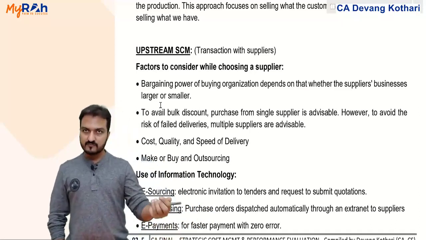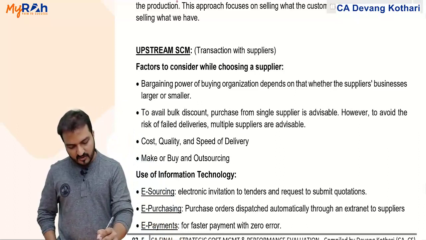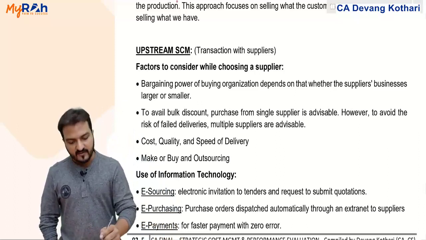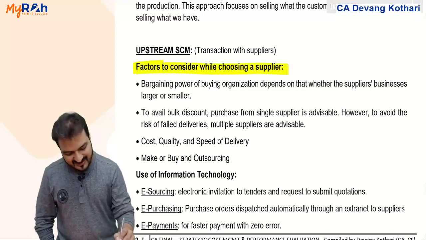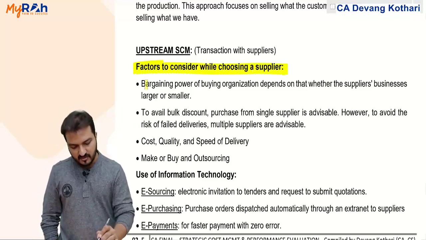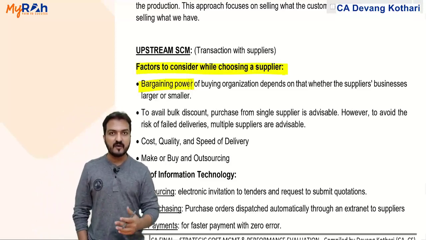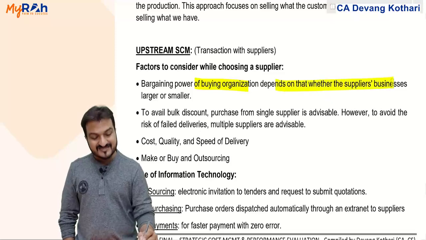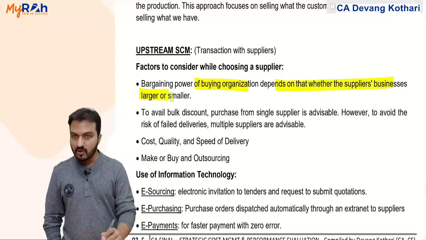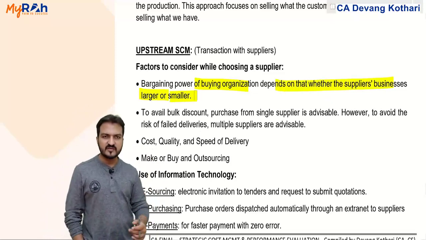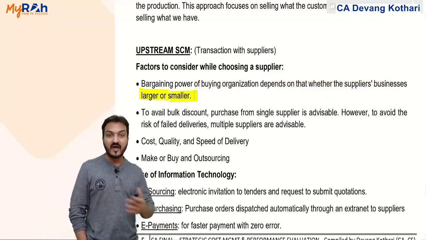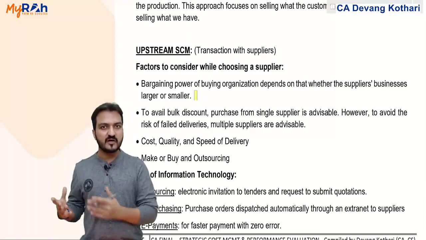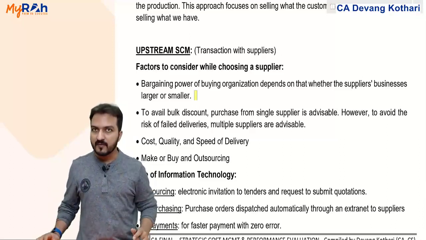Well, under that, some theory topics. First one, it says about the factors to consider while choosing a supplier. What factors should I consider while choosing a supplier? Well, I should consider bargaining power. Bargaining power of my company, buying organization, depends on whether the supplier's business is larger or smaller. If the supplying company is a huge, big company, then I will not have good bargaining power. But if the supplying company is a very small business, newly started, then I will have better bargaining power.